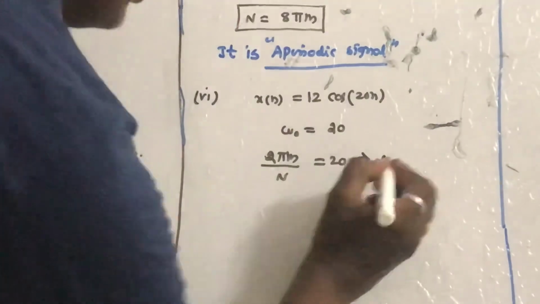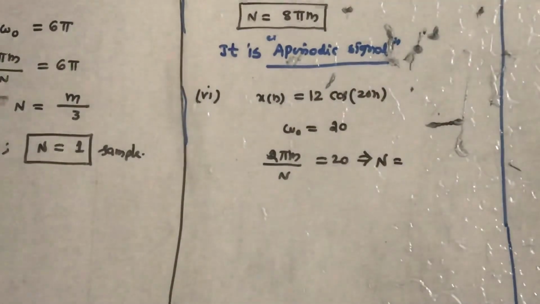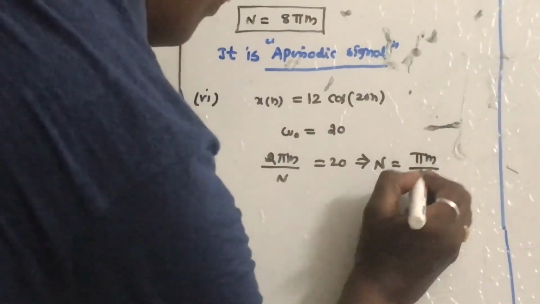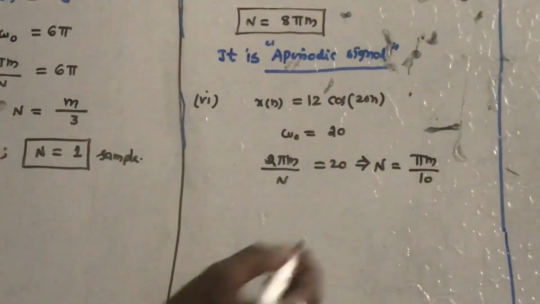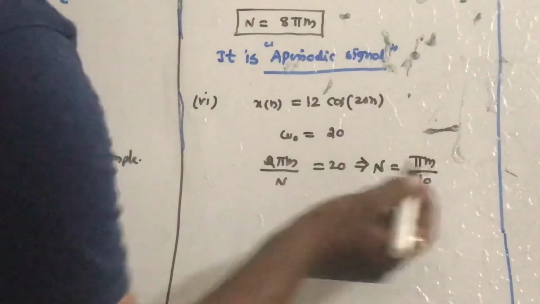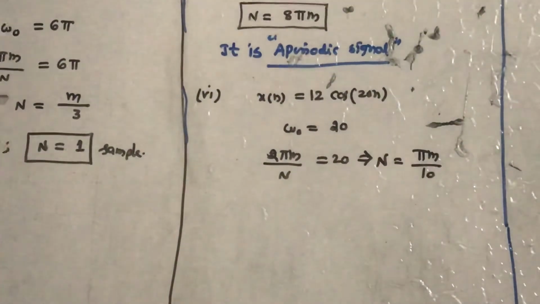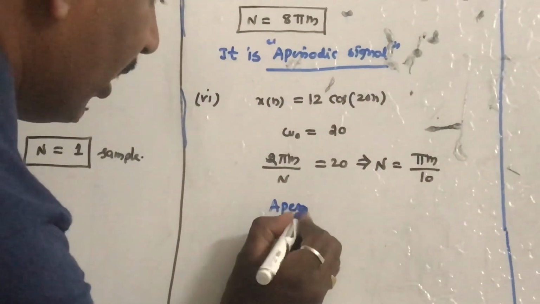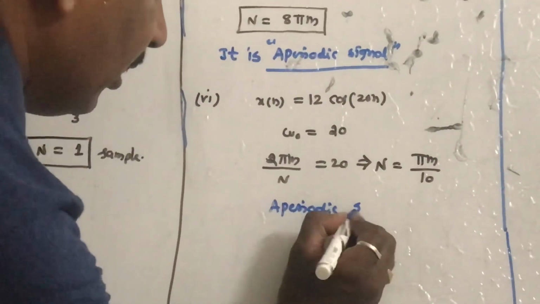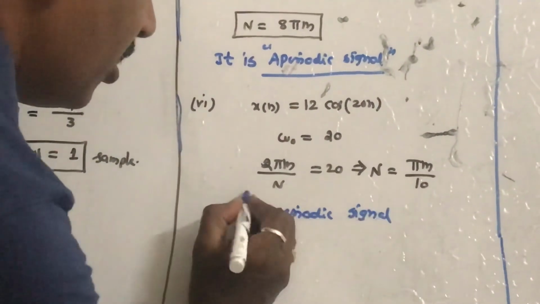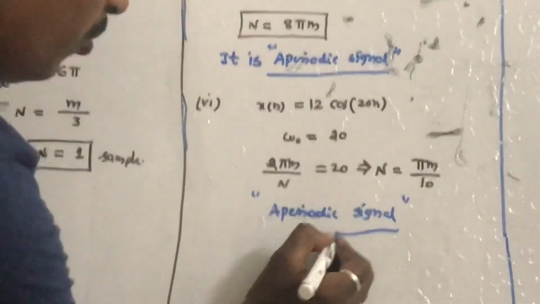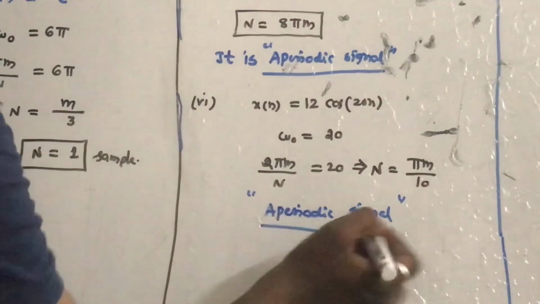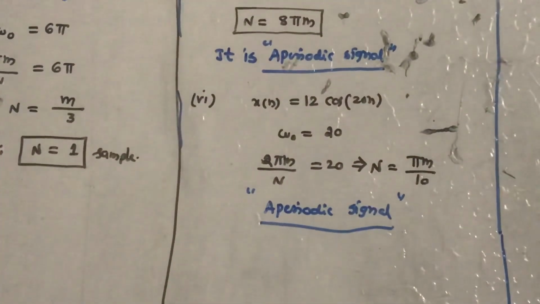N is equal to, what is the N value? So the N value is pi m by 10. If you substitute any value of m, N will not become an integer. So therefore it is not a periodic signal. If you substitute m equal to 1, 2, 3 or so on, N never will become an integer. So therefore this signal is not a periodic signal.